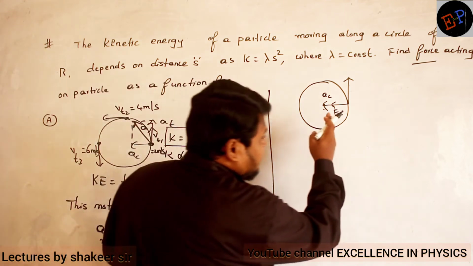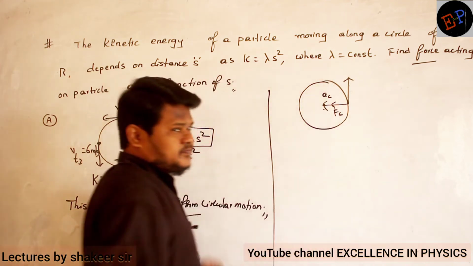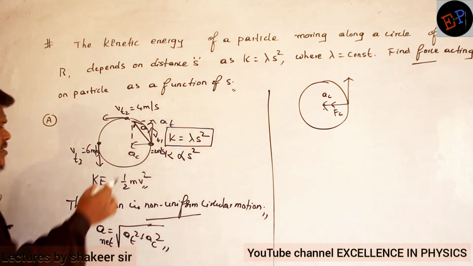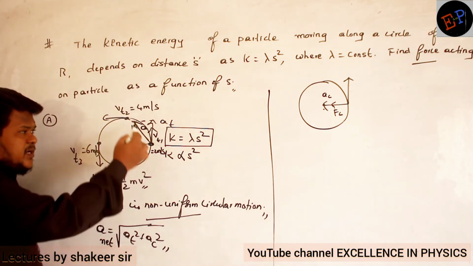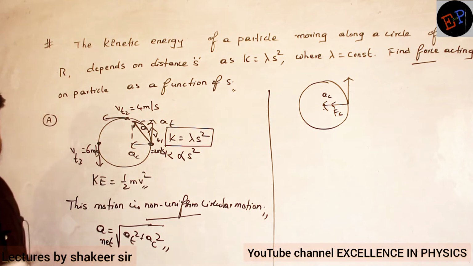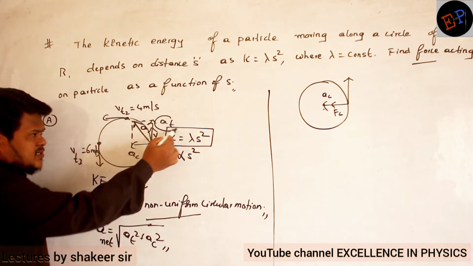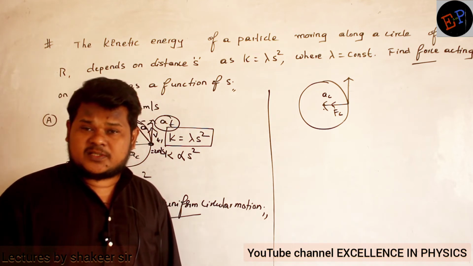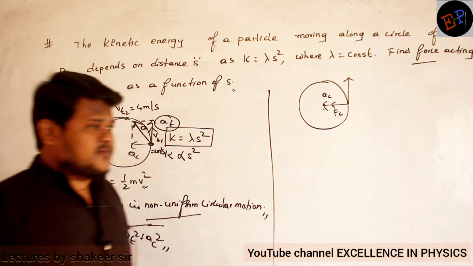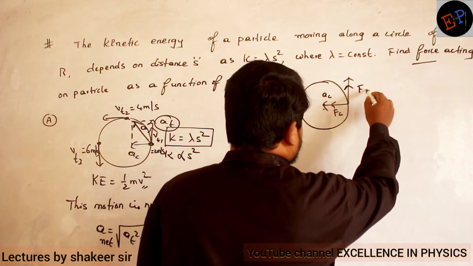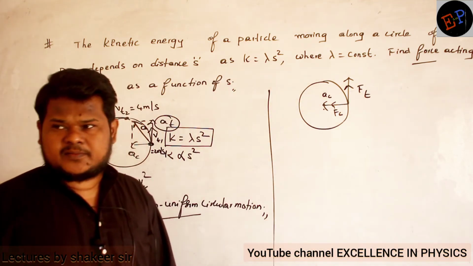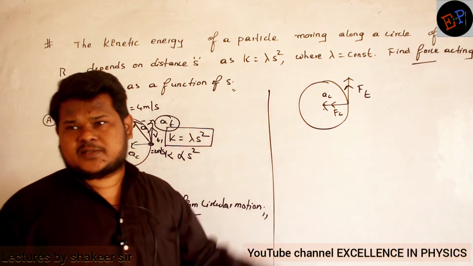But the body is accelerating in the tangential direction also. What is happening to its speed? Speed is continuously increasing. No? Speed is continuously increasing means what kind of acceleration does it have? Tangential acceleration. So who is producing this tangential acceleration? Tangential force. So some tangential force is accelerating this body in the tangential direction. Clear? So two forces produce two accelerations.